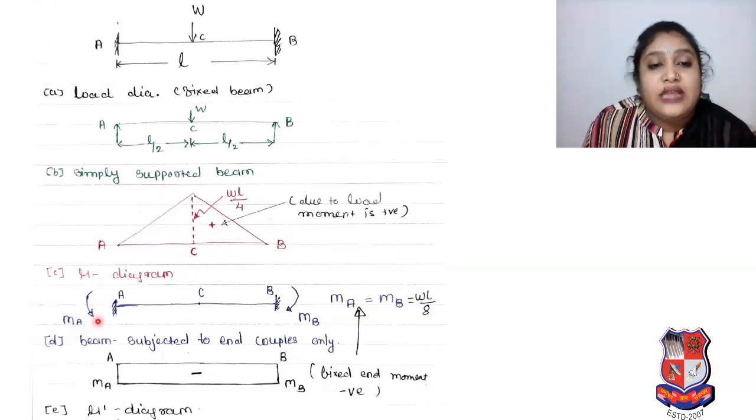Okay. Now another step is we have to consider there is no load, only end moments. So you can see it's a fixed beam, no load, only fixed end moment, moment at A and moment at B. Then you can see, you can tell beam subjected to end couples only. Then we have to draw mu dash diagram based on that moments. Okay, so moment at A and moment at B, no load, so your mu dash diagram will be rectangle. Okay, so fixed end moment MA and MB will be WL by 8. That we will prove in next slide.